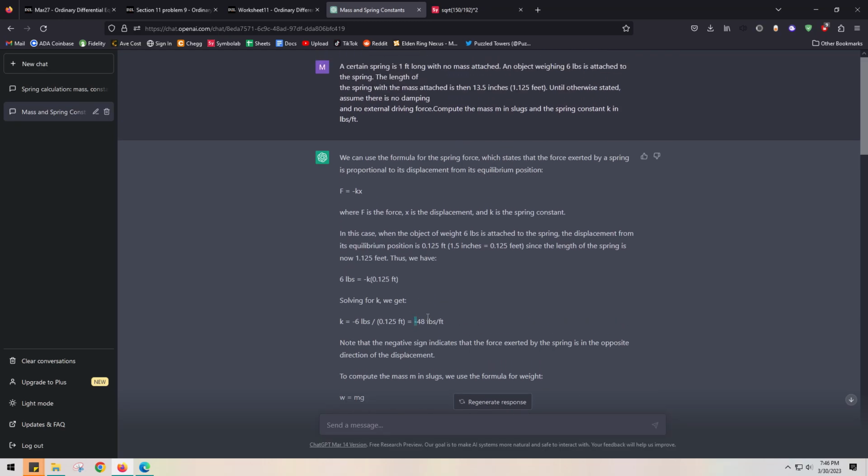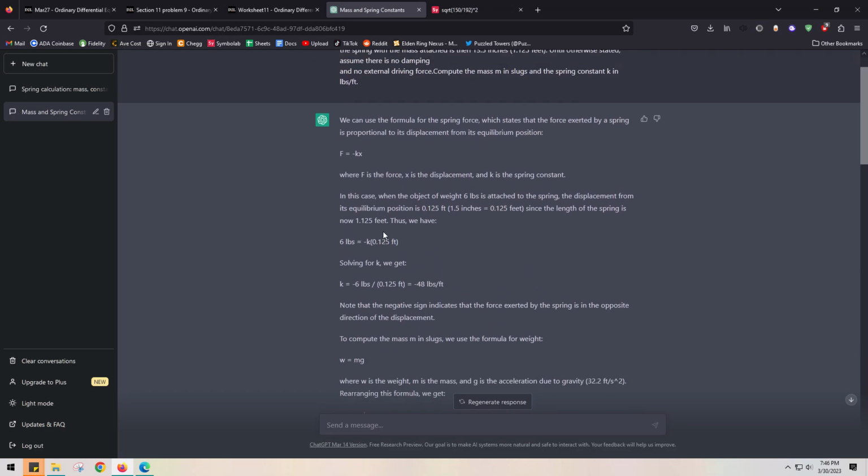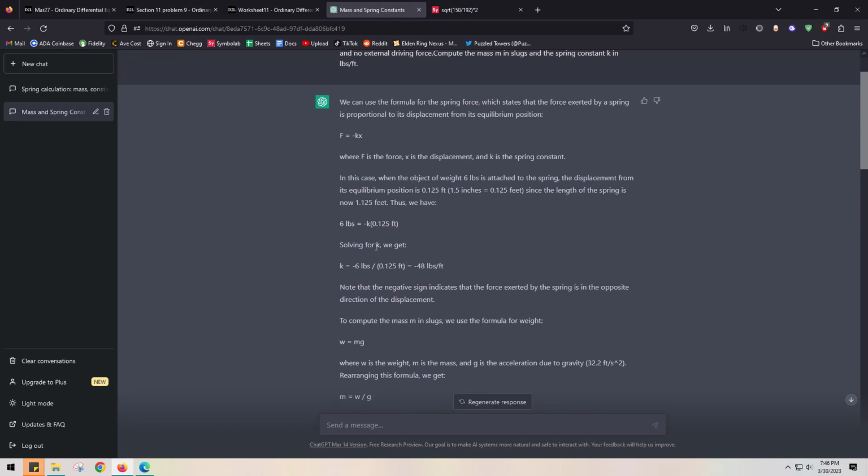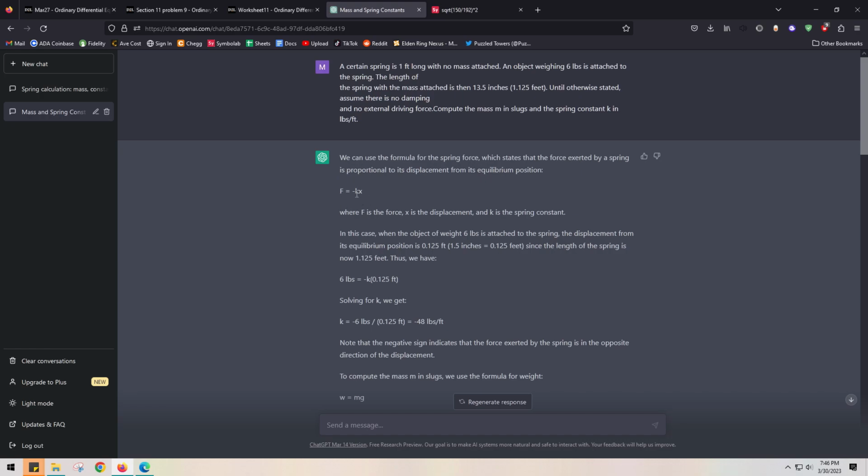The negative is wrong, but it did get the slug amount correct. This is correct. In the class we would use 6 over 32, but this is wrong, and it probably came from this equation up here, which is not something we would actually use. I'm sure it's similar, but it's not the formatting that we would use. And for displacement, we used delta x instead. But anyway, this is not wrong.